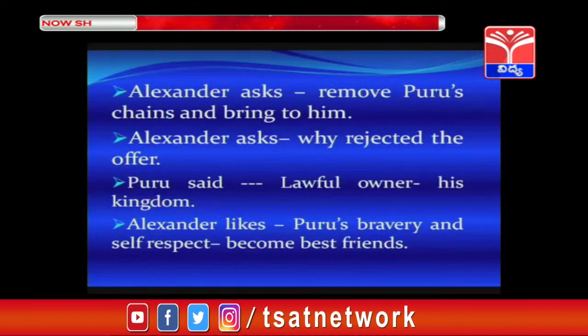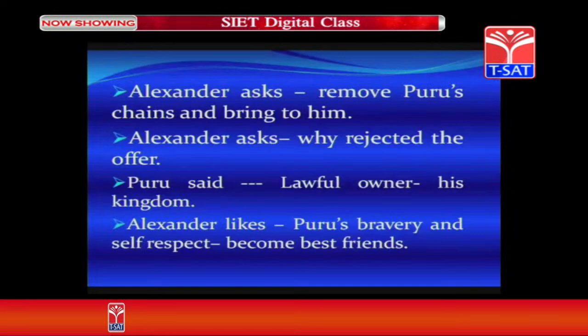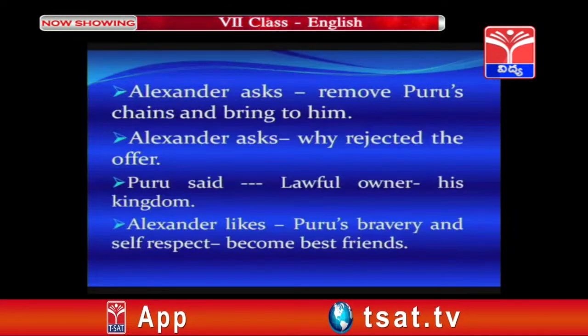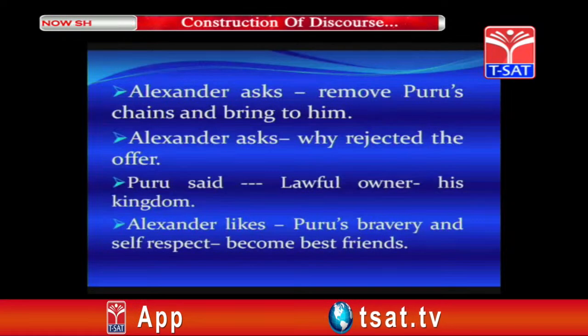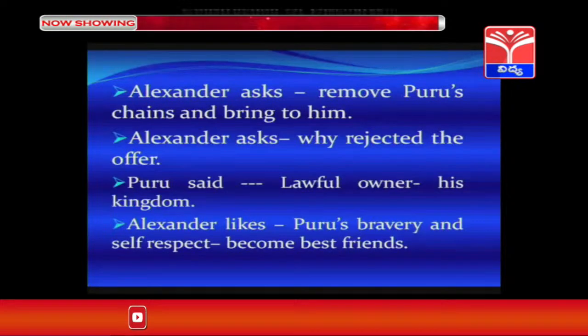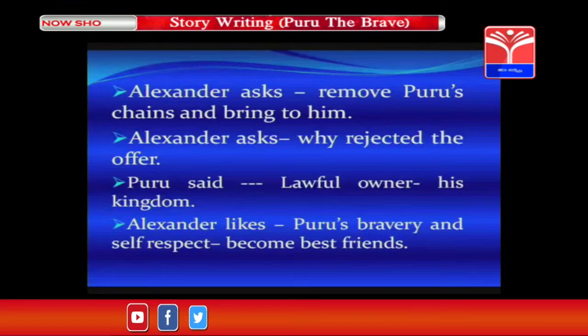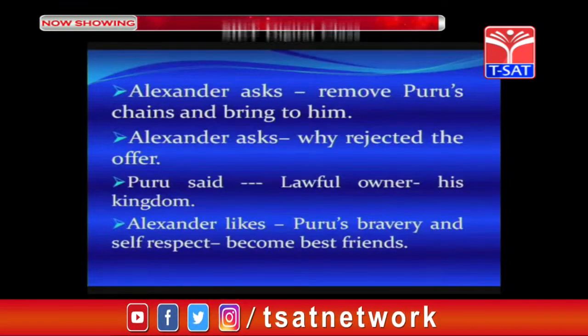PURU kills hundreds of soldiers, gravely injured, chained in the battle. Alexander asks to remove PURU's chains and bring him to him. Alexander asks, why rejected the offer? PURU said, lawful owner of kingdom. Alexander likes PURU's bravery and self-respect, becomes best friends.